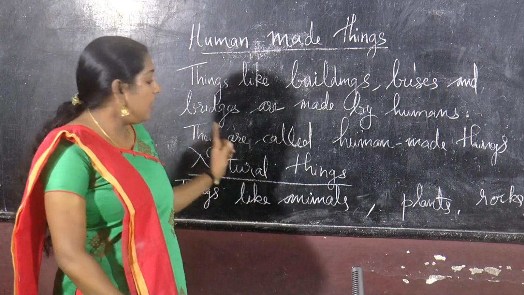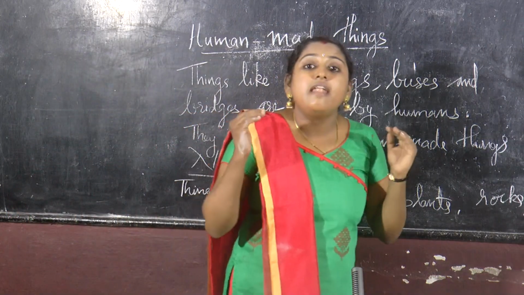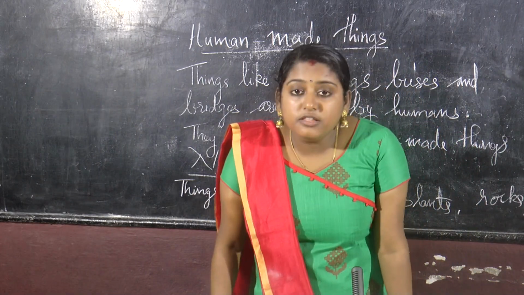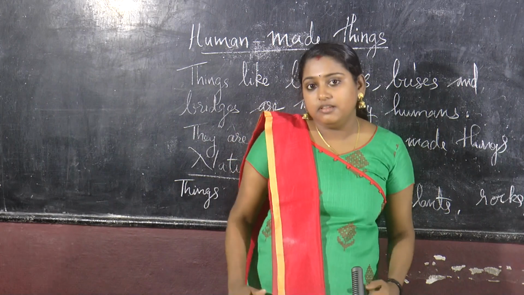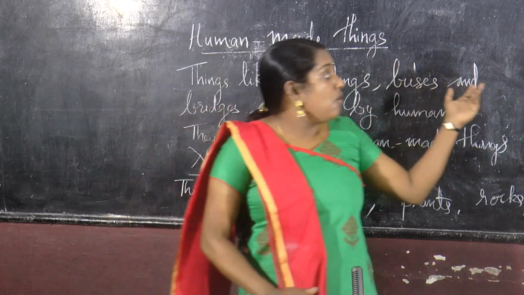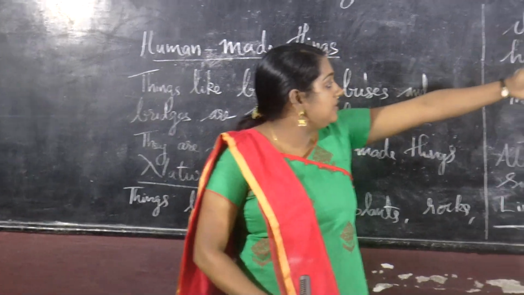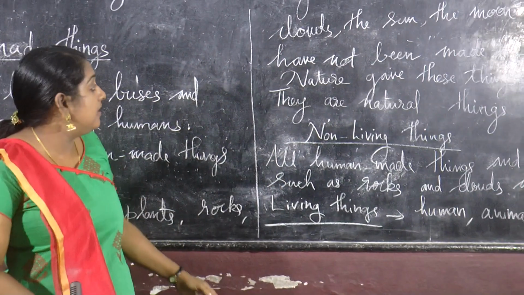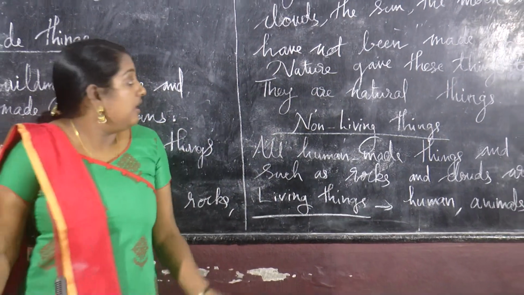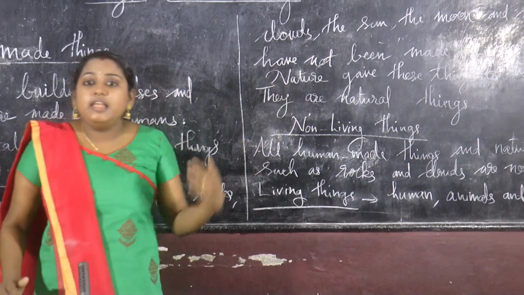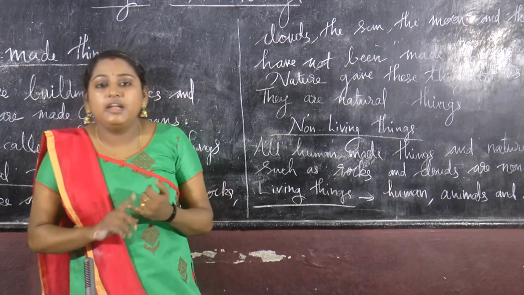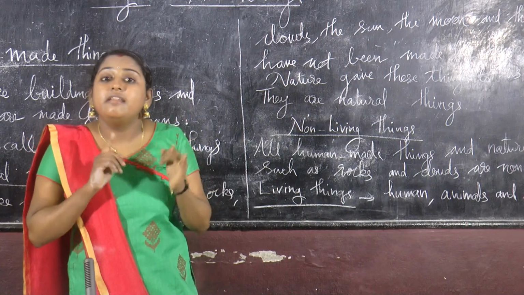Okay. Next one we are going to study is natural things. Do you know what are natural things? Natural things are given by nature. It's not a human made thing. Things like clouds, rocks, the sun, the moon, the stars, animals and plants. These have not been given by humans. These are given by nature. So they are called natural things. Clear?